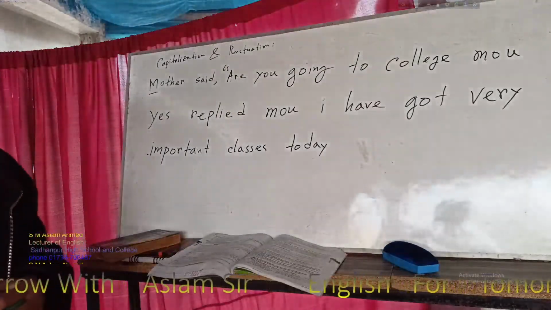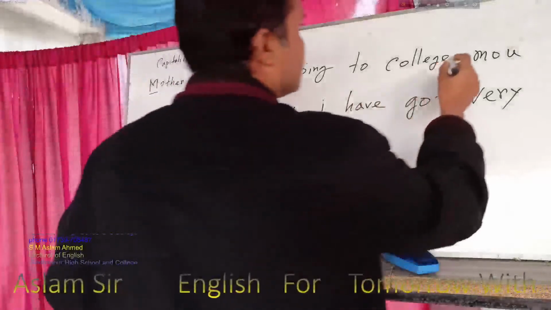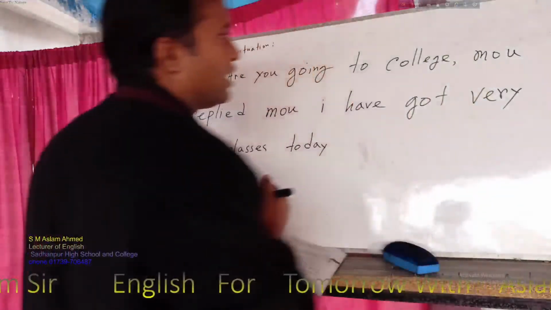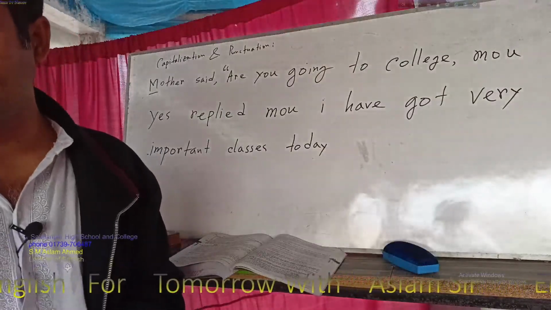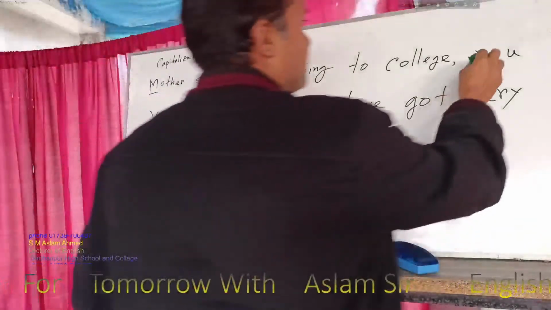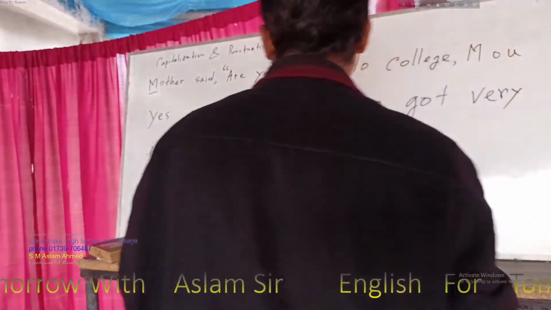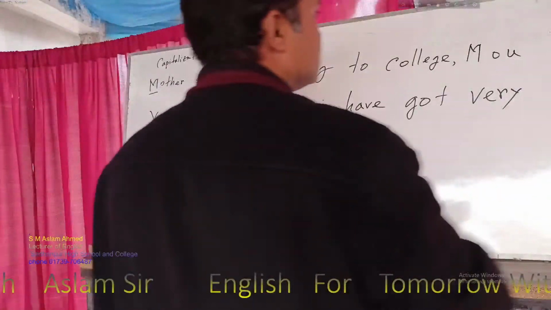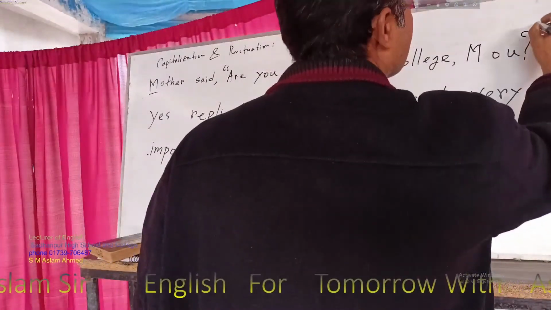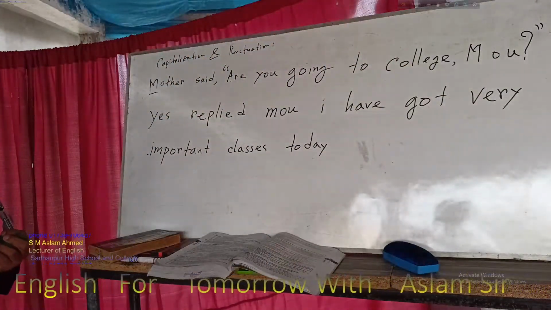Next one, "are you going to college." Next one, you can say comma. And next one, Mo, this is the name of a person. So always we write M as capital M. So we can write down here M is capital. And at the last we can see this is an interrogative sentence. For this reason we have to write down the interrogative marker and the inverted comma close.